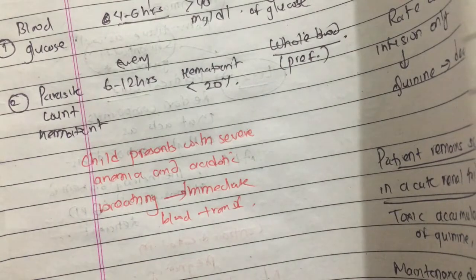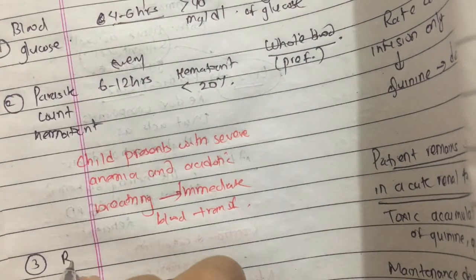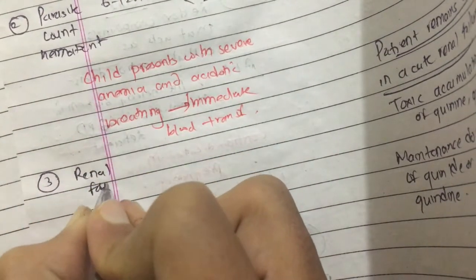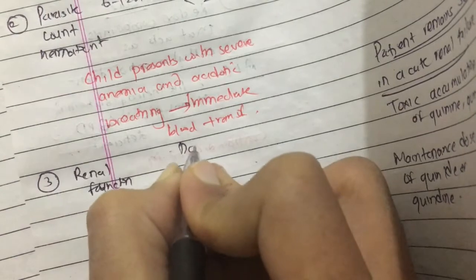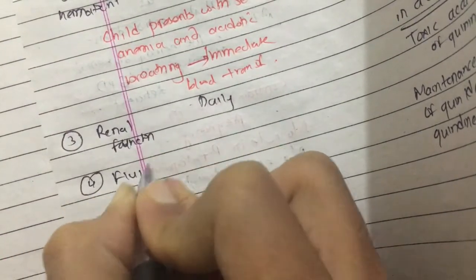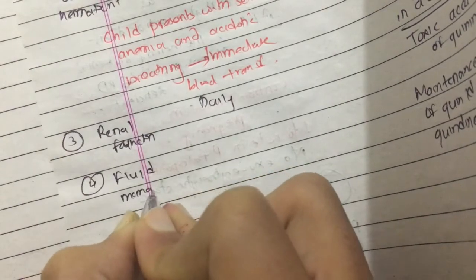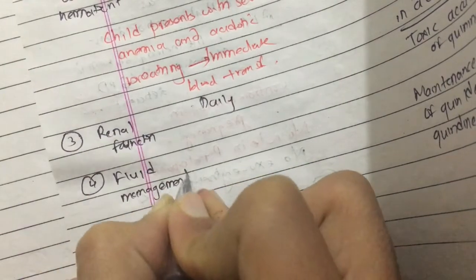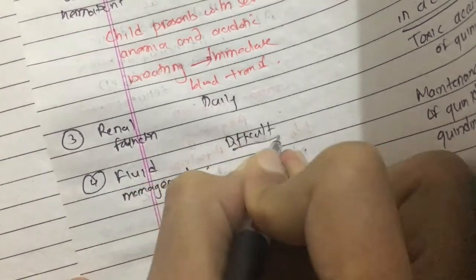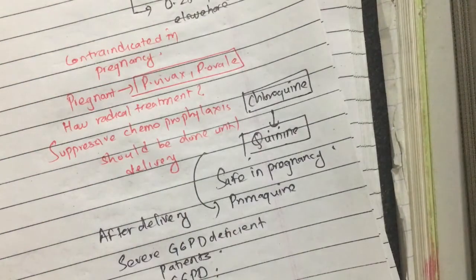Third, we should check renal function daily. Fourth is fluid management. Fluid management in malaria is very difficult. Why is it difficult?